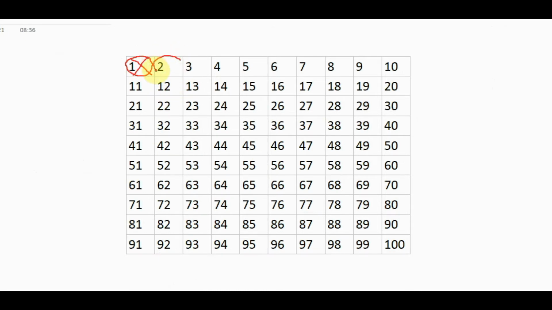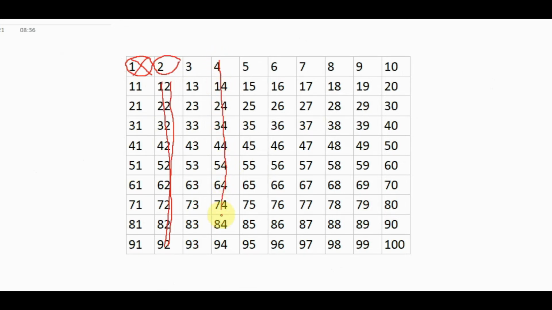Then circle the 2. Then cancel all the even numbers, that means the multiples of 2. We can cancel all the multiples of 2. We can easily cancel these because they are even numbers, so we don't need this one. Again 4.